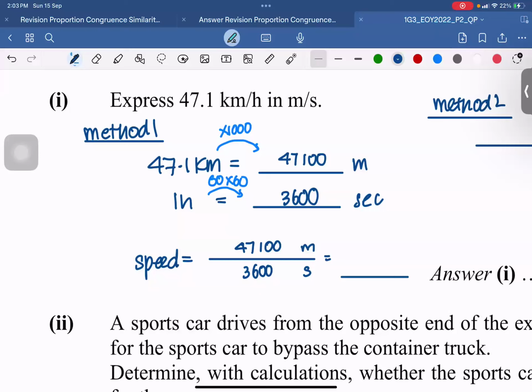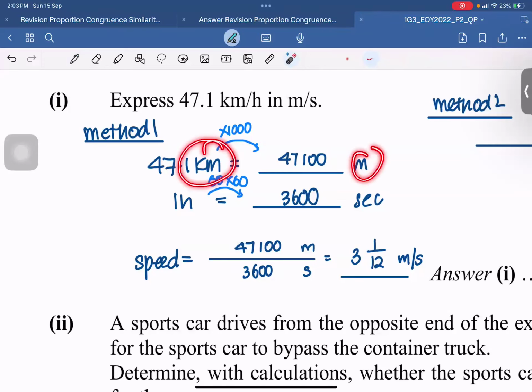Okay, if the number is not exact, leaving it in fraction form would be best. All right, so I'll keep this in fraction form, meters per second to be exact, because later in the question I might need to use the numbers over here as well. So this is the first method, where you convert each of the different units over here into the respective kind of units that you want.